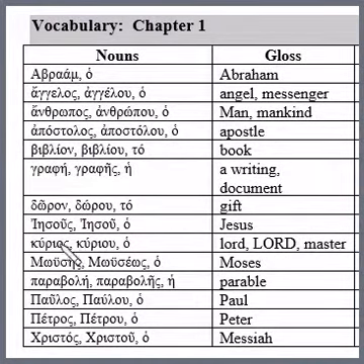So let's go ahead and go over our vocabulary. It's Abraham, ho, the name Abraham. Angelos, angelou, ho, and that would be angel or messenger, and that can refer to what we would consider today an angel, a heavenly being, or it could be just a human messenger. Initially, it just meant messenger and came over time to mean an angelic messenger.